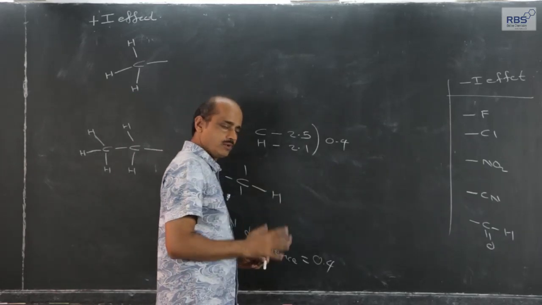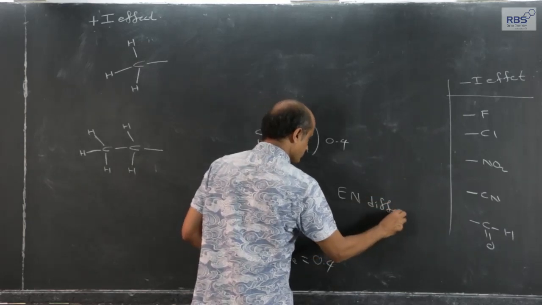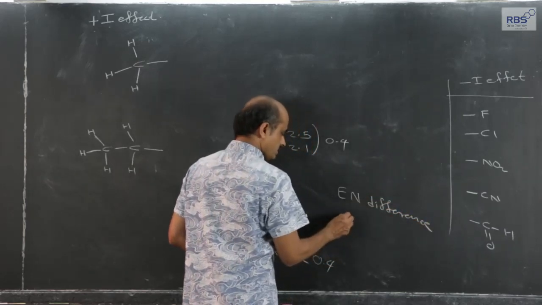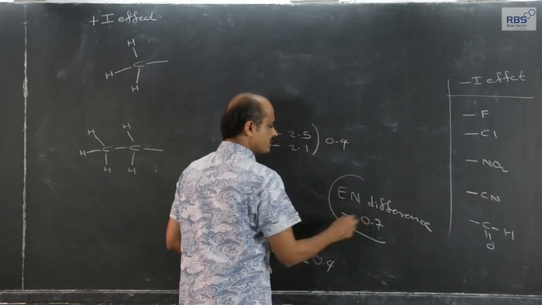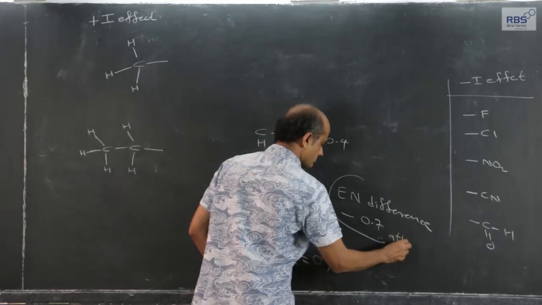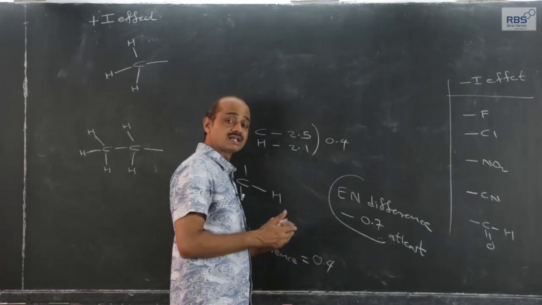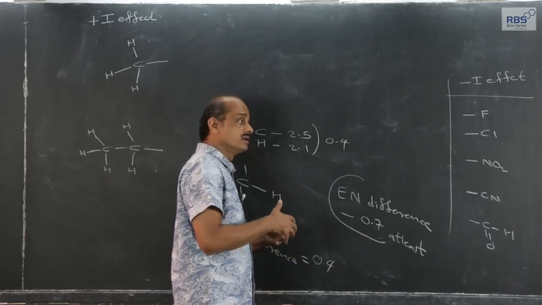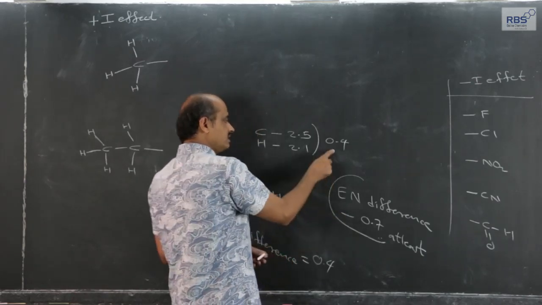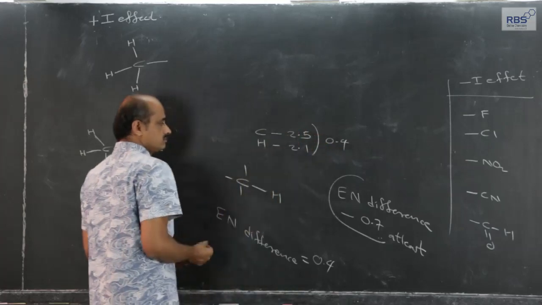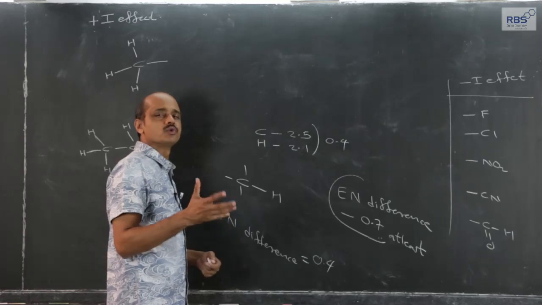In a covalent bond, electronegativity difference is expected to be at least 0.7, so that it will give rise to partial charges which are considerable, which can have some effect on properties. But this 0.4 difference, which is very small, is negligible, and therefore, CH bond practically we say that it is non-polar.